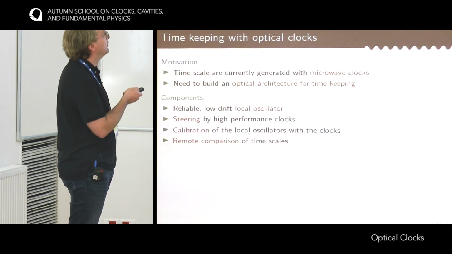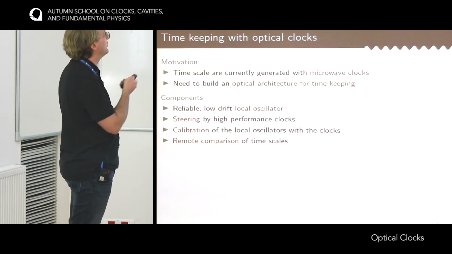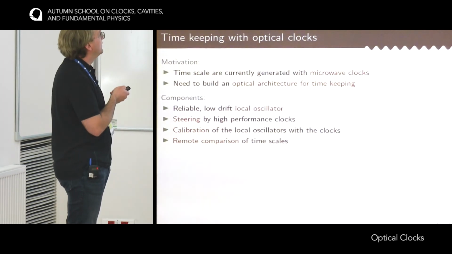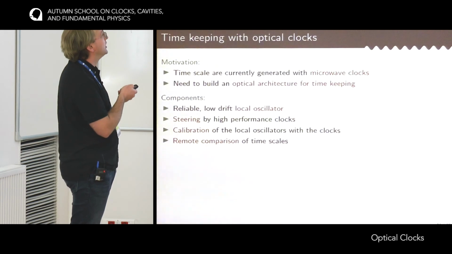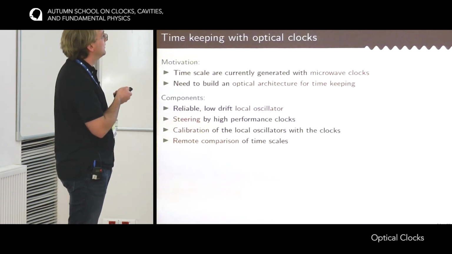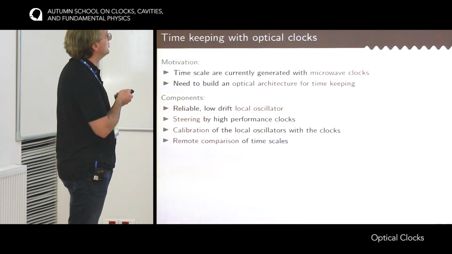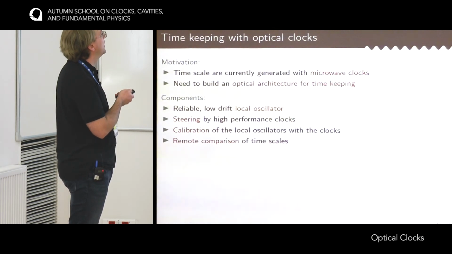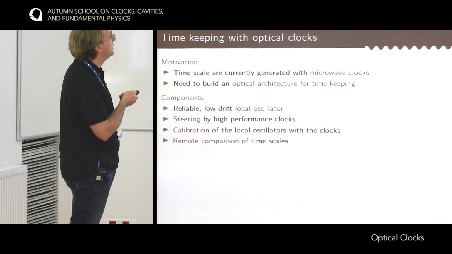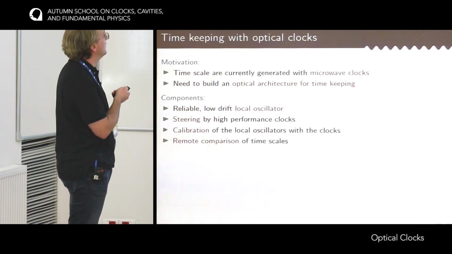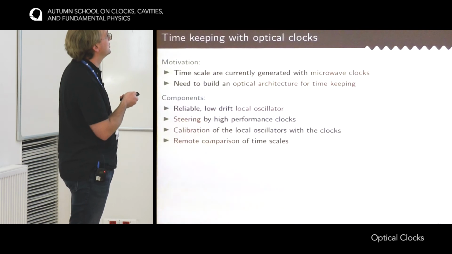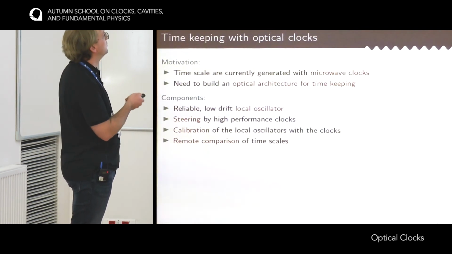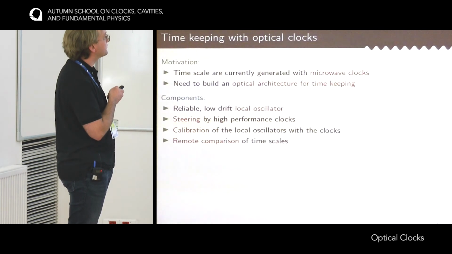The role of this oscillator now is played, for instance, by the hydrogen masers that are in many different laboratories. Then this local oscillator, which is reliable but not accurate, has to be steered by an accurate clock. So for now, the hydrogen masers are steered by cesium clocks. You would also need to calibrate, which is the same kind of thing as steering, except that once the data are taken, you can a posteriori estimate the frequency of your local oscillator and then have a precise calibration of its frequency. And of course, you need to be able to remotely compare the timescales.